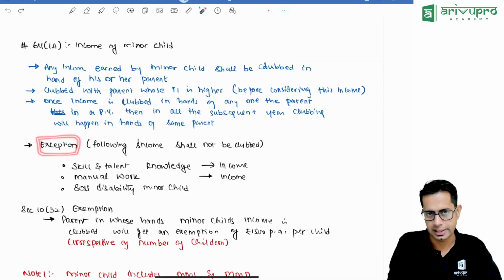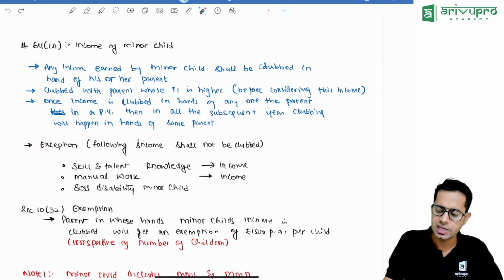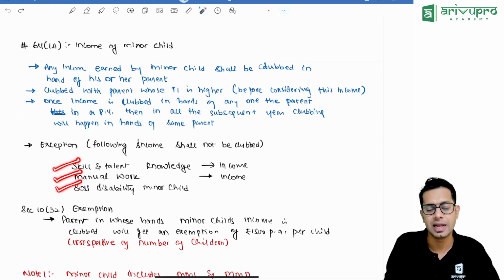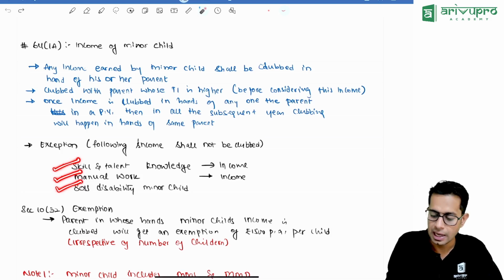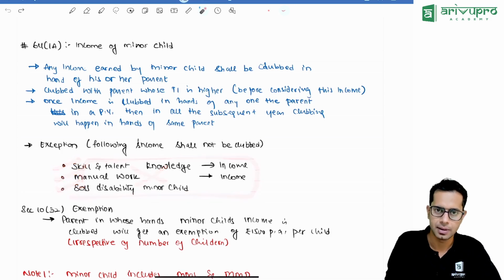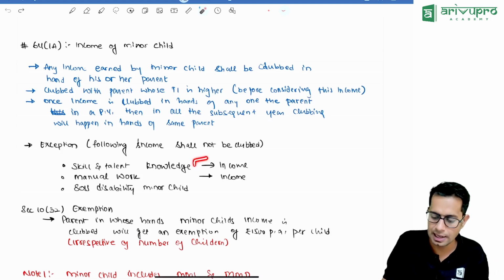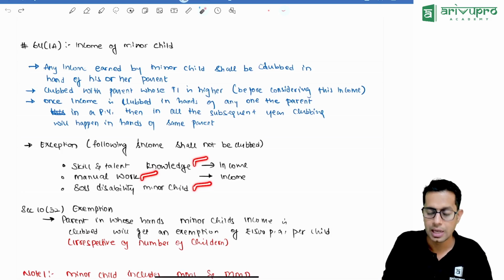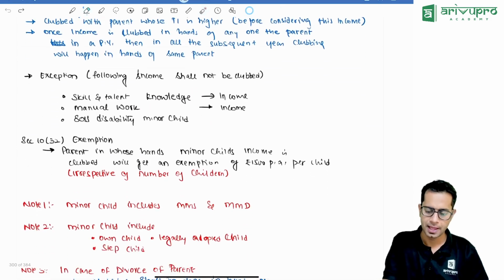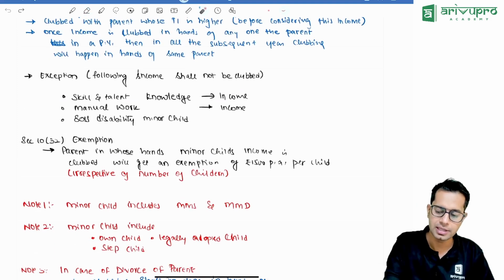However, there is some exception. If the minor child is earning income by way of skill and talent, by way of manual work, or if the minor child is a disabled minor child, in these three cases, whatever income is earned by the minor child shall not be clubbed. If the minor child is earning any income by way of his own skill and talent, or his own manual work, or he is a disabled minor child, then no clubbing shall apply. Section 10(32) exemption will be given.